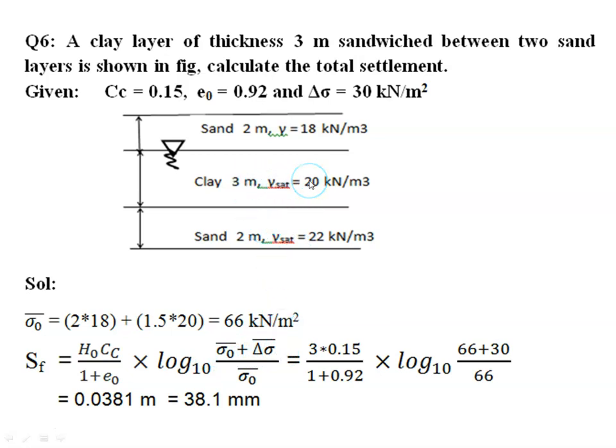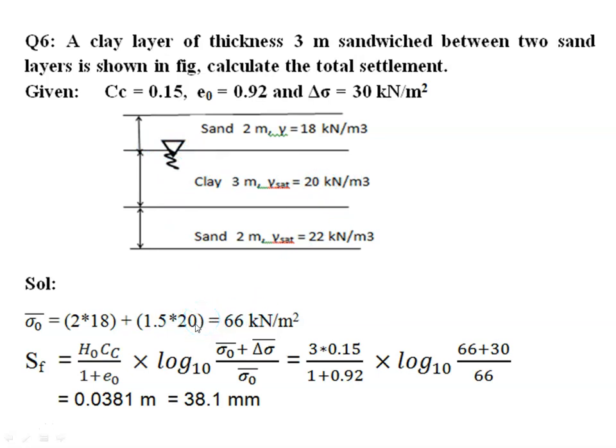So first we have to find the sigma naught dash, that is the initial effective overburden pressure at the center of the clay layer. It is nothing but weight of the soil above this level. So what is the weight of the soil? 2 into 18 plus 1.5 into 20. Actually, because there is water table, we have to take submerged unit weight, 20 minus 9.81.